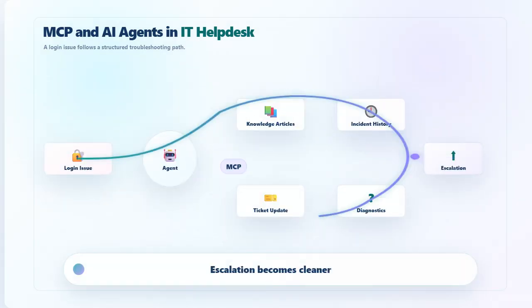Now let's look at MCP and AI agents in IT Helpdesk. IT Helpdesk work is often repetitive and multi-step. A user reports a login problem. An agent can search knowledge articles. It can check incident history. It can ask diagnostic questions. It can draft a ticket update or escalation summary. MCP helps connect the agent to helpdesk tools and knowledge sources.